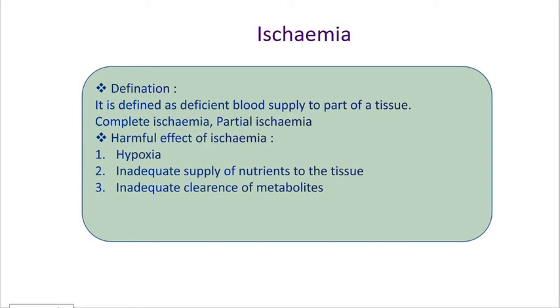Suppose waste product is present in the tissue and there is inadequate blood supply; at that time the waste product is not discharged from the tissue or passed into the impure blood. So the inadequate clearance of metabolites results in accumulation of metabolic waste products in the affected tissue, meaning such waste products accumulate inside the affected tissues of those persons who suffer from ischemia.